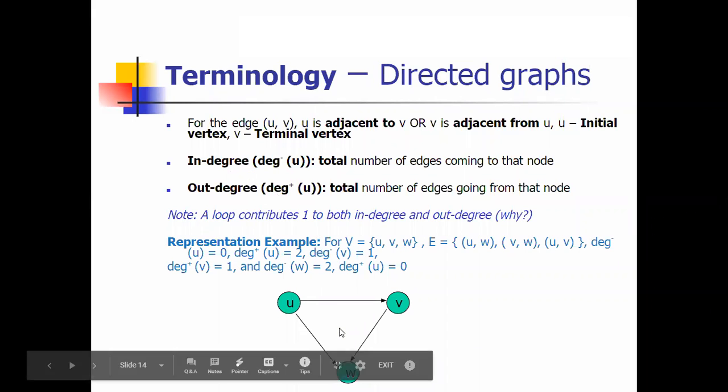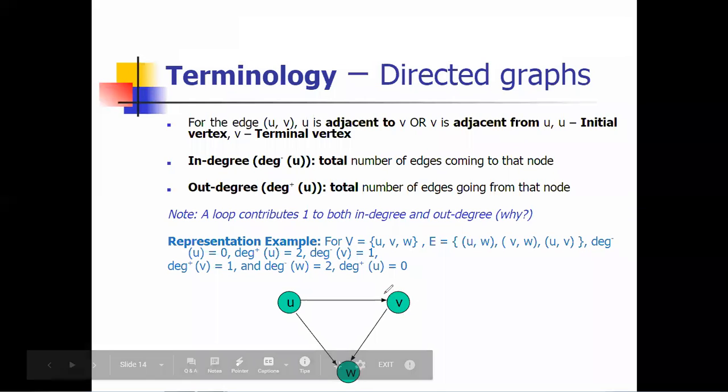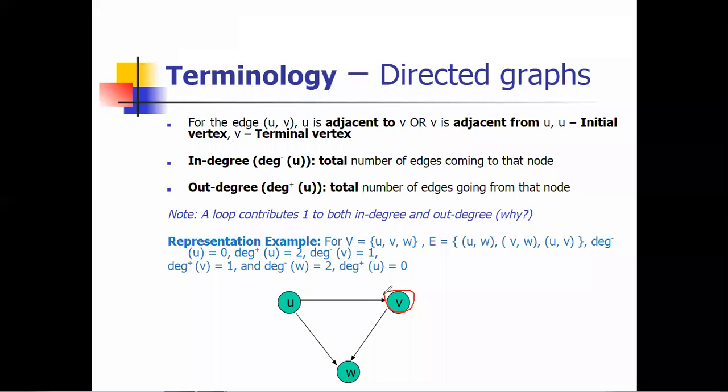Again there are three vertices, U, V, W. All are connected via directed edges. Okay, so in degree is the total number of edges coming to that node. If you are talking about vertex V, what is the in degree of that vertex? That is 1 only, because this edge is coming to that vertex.